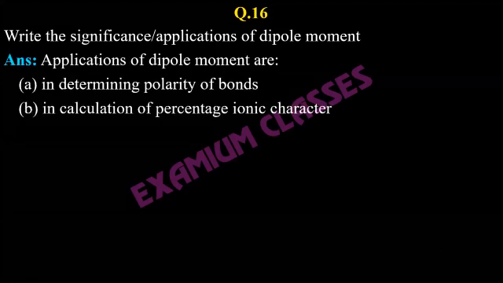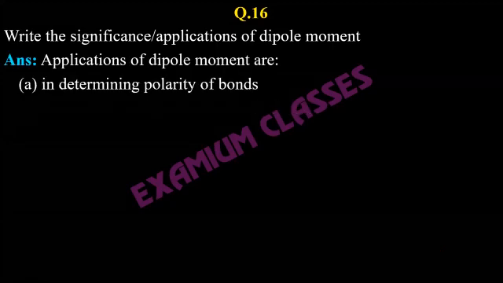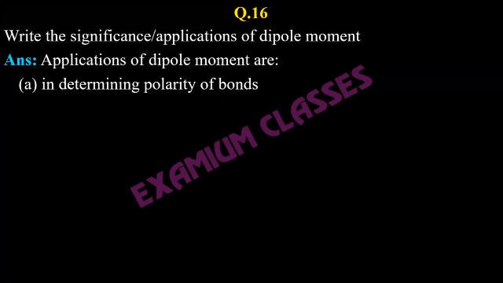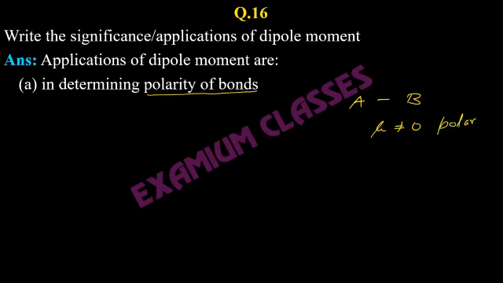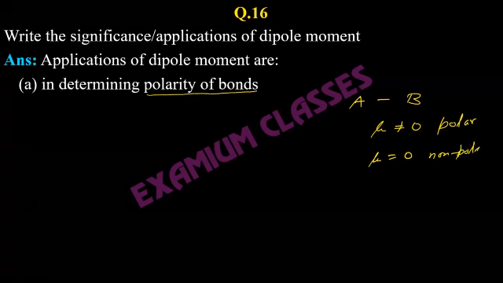Next, write the significance and application of dipole moment. Now there are a few, 4 or 5, specific applications which you can memorize if the question appears. In determining the polarity of the bonds. Suppose we have one bond A-B, and if there is a dipole moment which is not 0, we will say that bond is polar. If the dipole moment comes out to be 0, we will say non-polar. So to determine the polarity of the bonds.